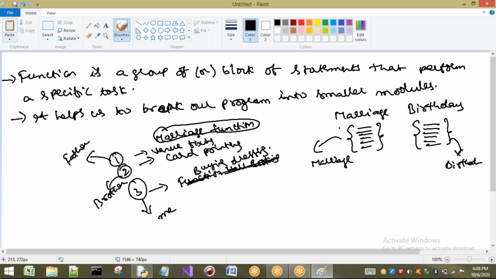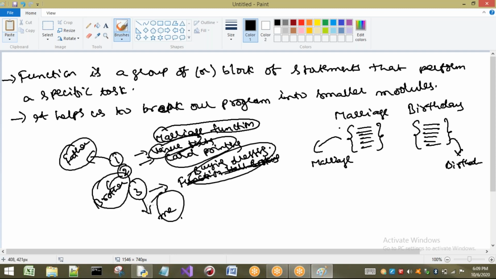That means what here? This is a big process. Marriage function is a big process which I am going to divide into sub processes, small tasks. So this task is given to father. This task is given to brother. This task is given to that particular person. That means here a large program is divided into modules. Okay. So it helps us to do what? It is going to decrease the complexity.